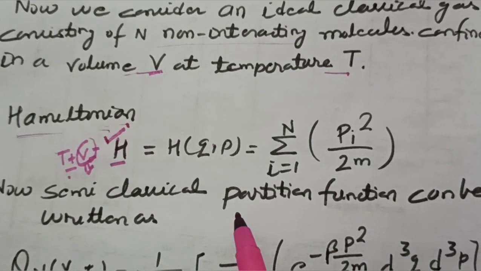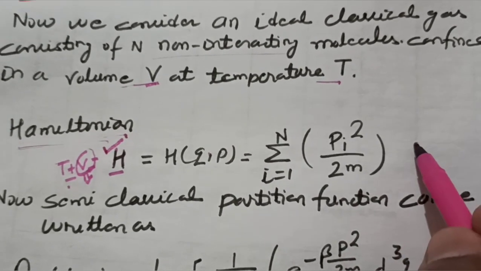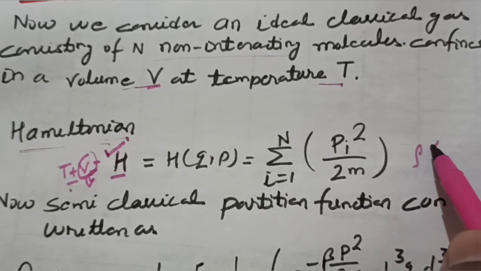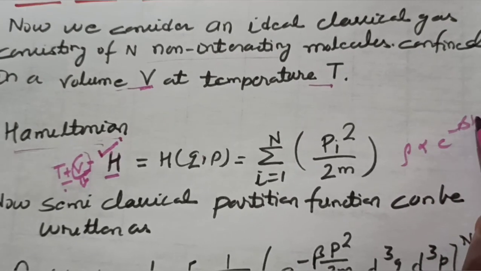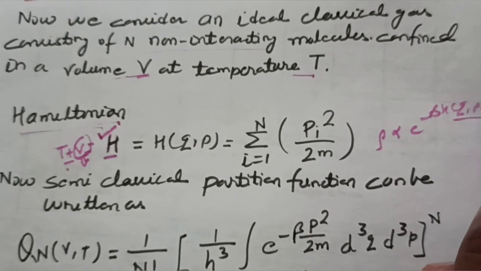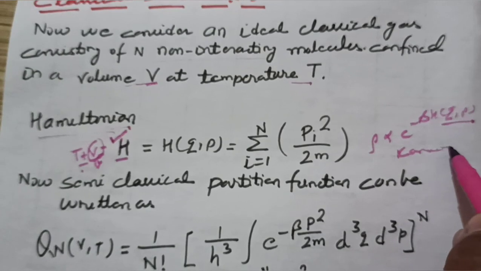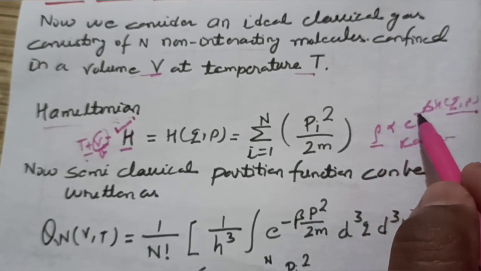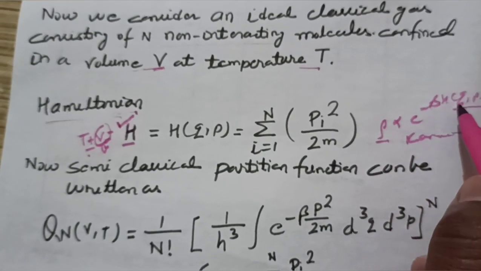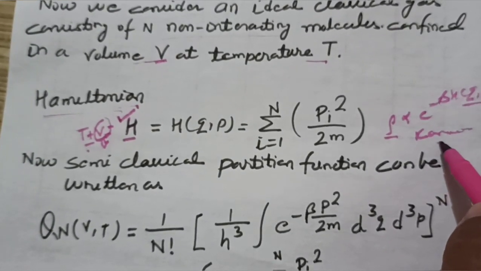Remember that a system is said to be a canonical ensemble if the probability distribution function is proportional to e to the power minus beta times H(q,p), where H is the Hamiltonian. This is the leading result for the canonical ensemble.